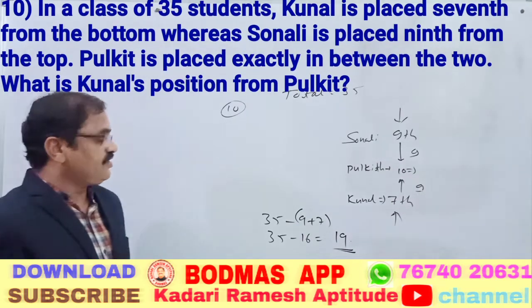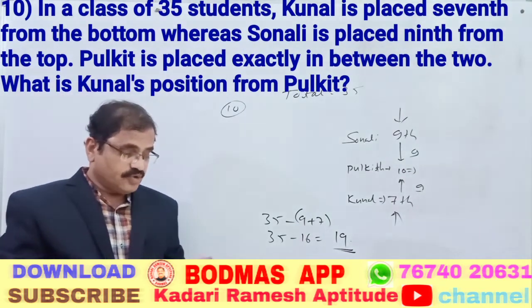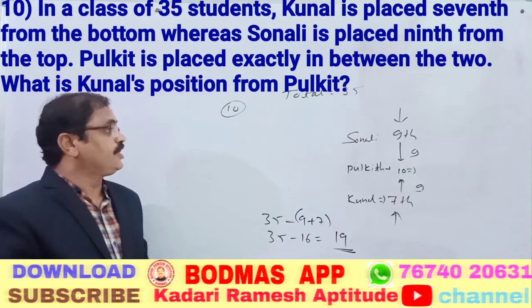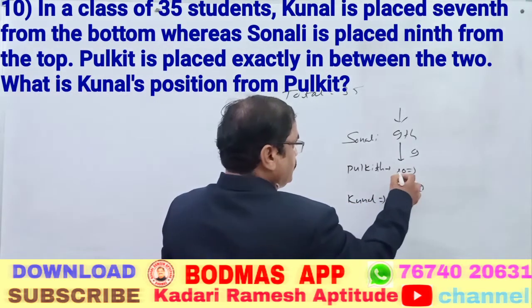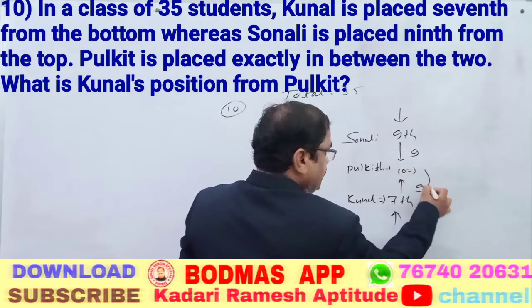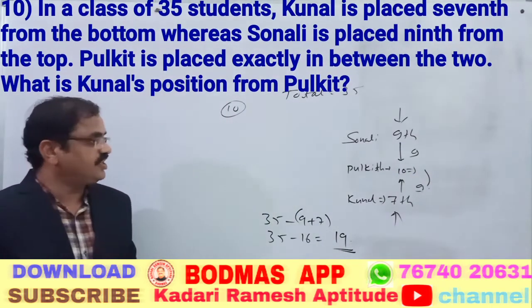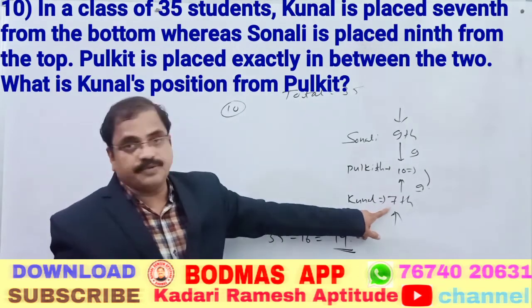Now what is the question asked in this? What is Kunal's position from the Pulkit? So how many persons are here? 9 persons are there between Pulkit and Kunal. Kunal also we have to take.